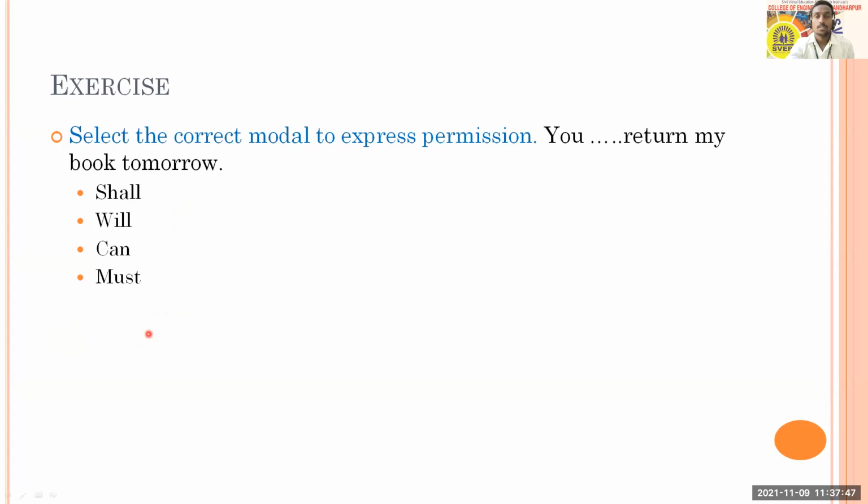Okay, so with this, you just go to the next question. The next question is about selecting the correct modal to express permission. Remember that here you're asked for permission, and the sentence is: You dash return my book tomorrow. Your options are shall, will, can, must. You have to answer through the chat box as well as with the poll. I got answers from Pragati and Snehal.